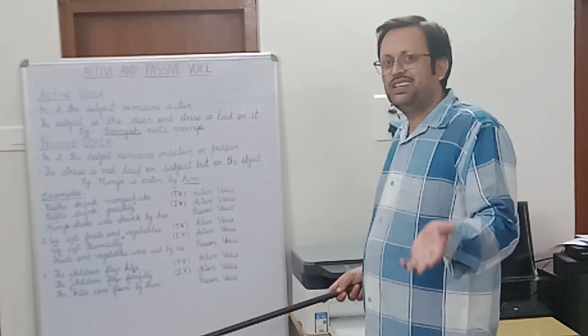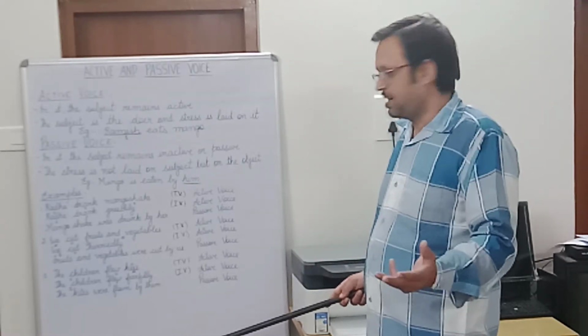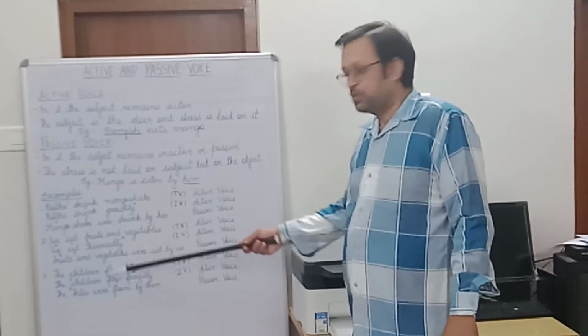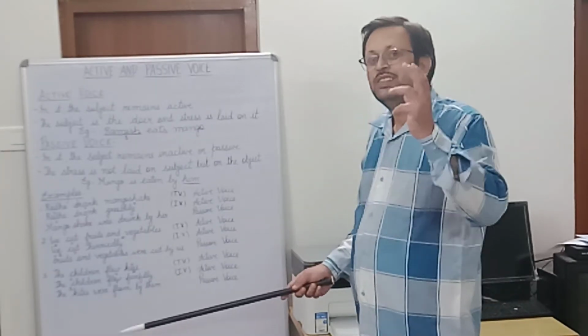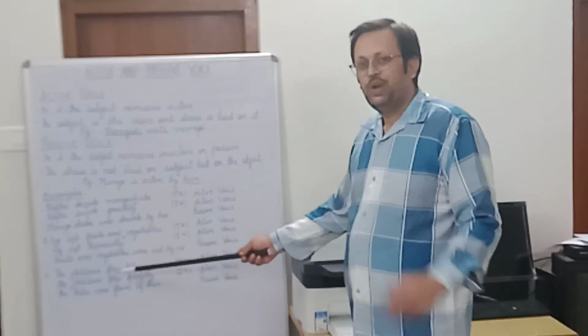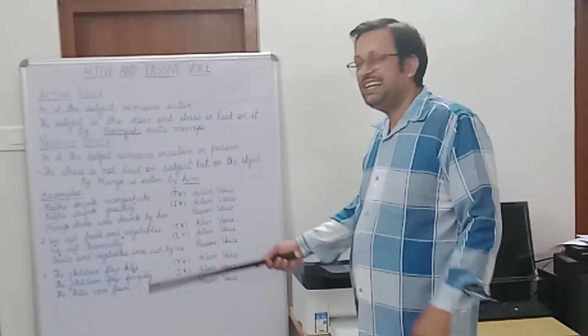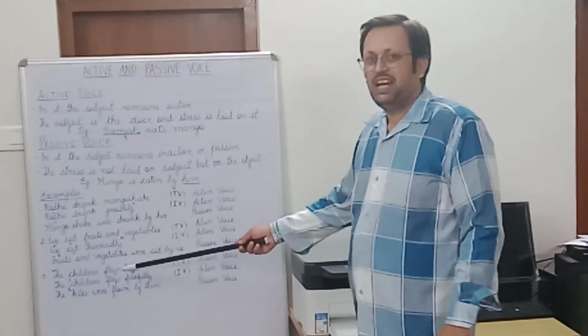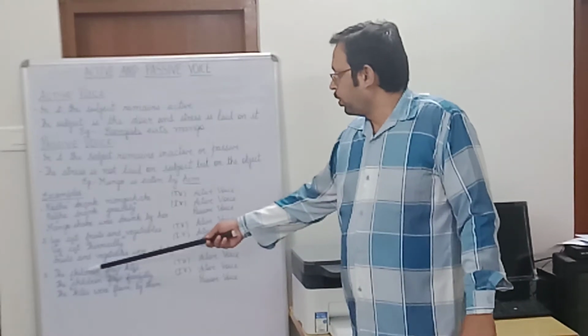So now let us further understand with the help of the third example. The children flew kites. So here the children become the subject, flew becomes the verb, and kites is the object. So now what work is being done? Fly. Okay, and who is doing the work?